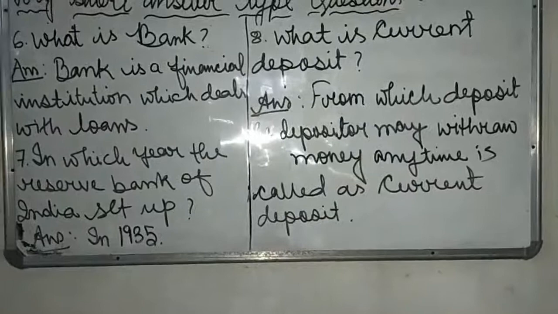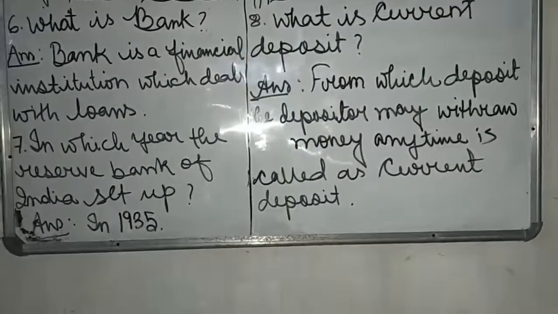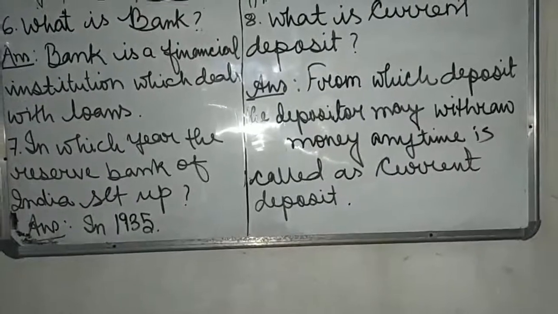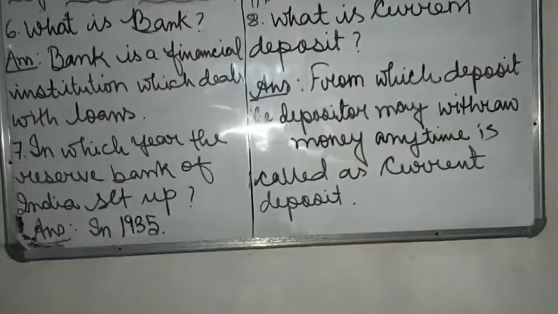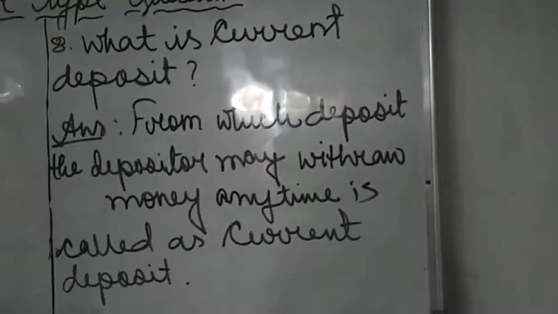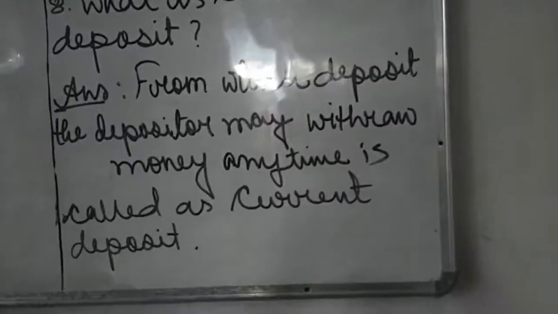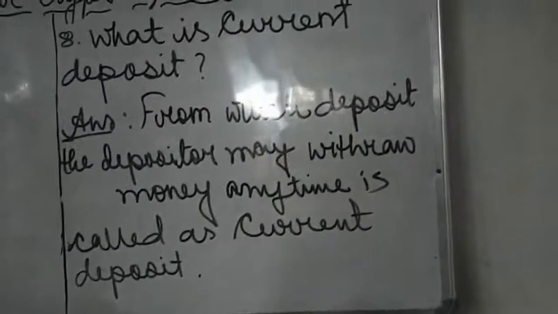Number 7, in which year was the Reserve Bank of India set up? Answer is, in 1935 the Reserve Bank of India was set up. What is current deposit? Answer is, the deposit from which the depositor may withdraw money anytime is called current deposit.